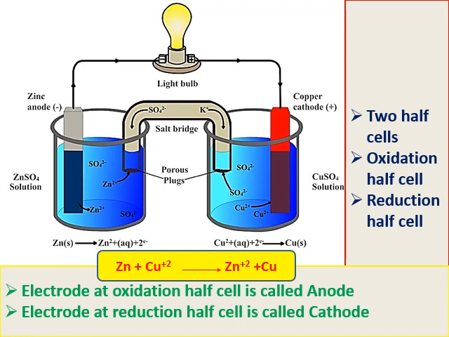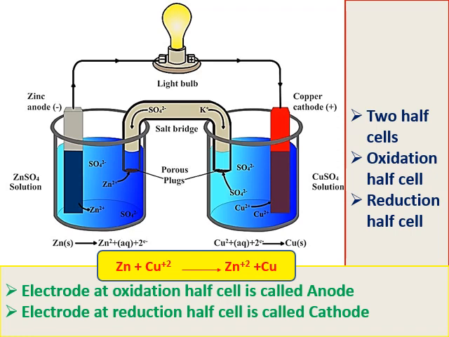Here, what is a redox reaction? A redox reaction means oxidation and reduction reaction. Both should take place at a time. But if they take place at one place, you will not be able to produce electricity. That's why you need to divide the oxidation reaction at one place and the reduction reaction at another place. That's why an electrochemical cell consists of two half cells. One half plus one half gives one cell.